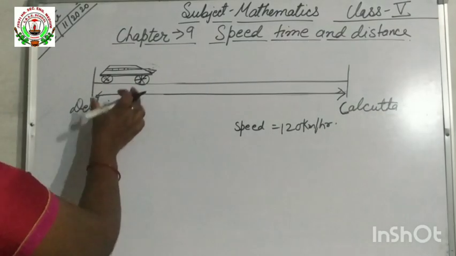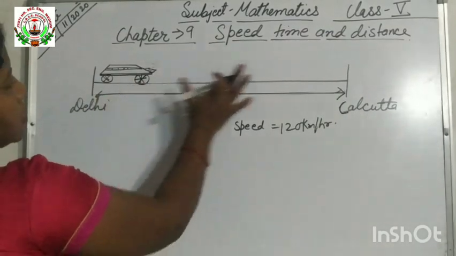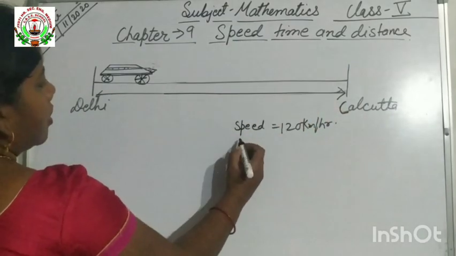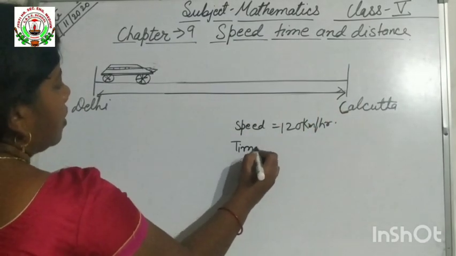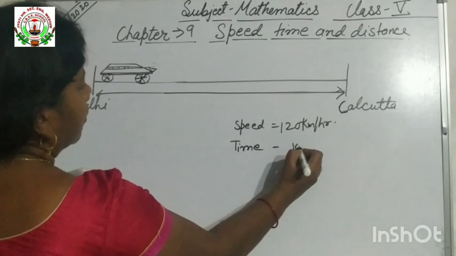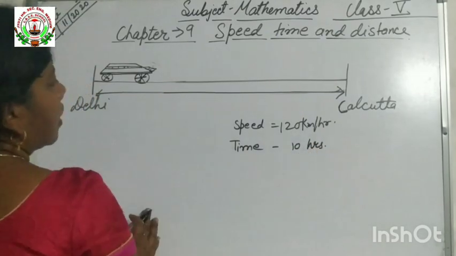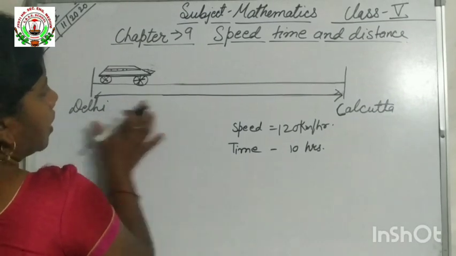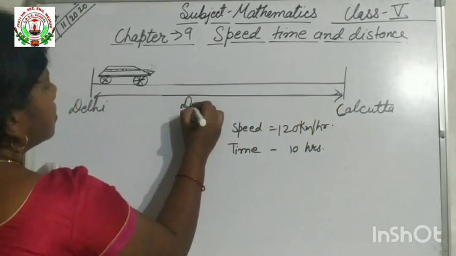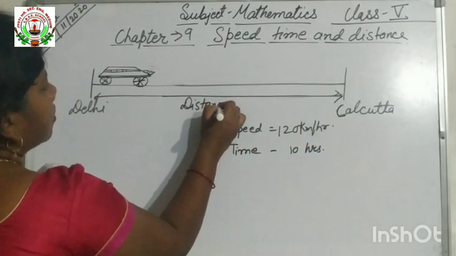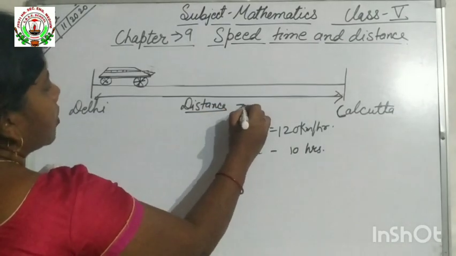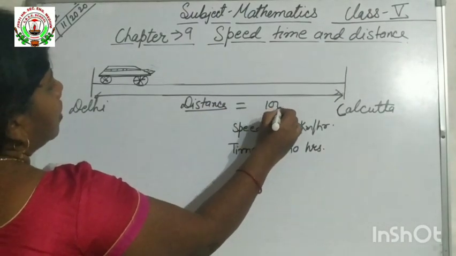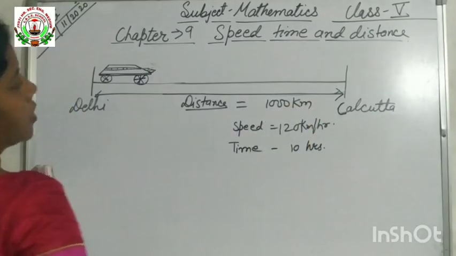So after a few hours it will reach Calcutta. Suppose that time will be after 10 hours. So it covers from Delhi to Calcutta some distance. That distance maybe it will be 1000 km.